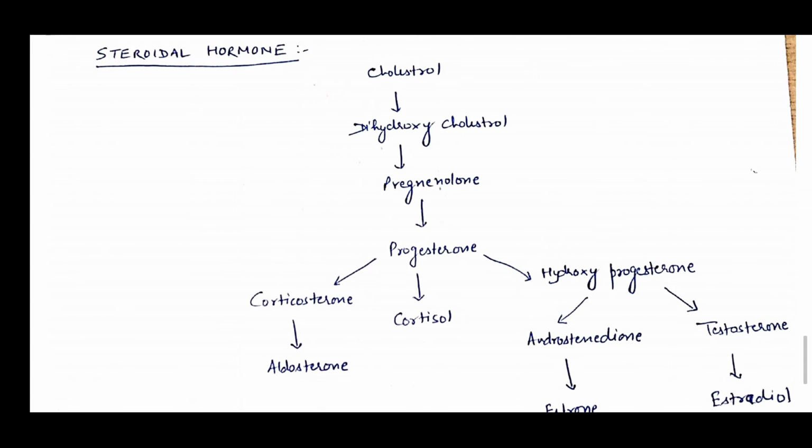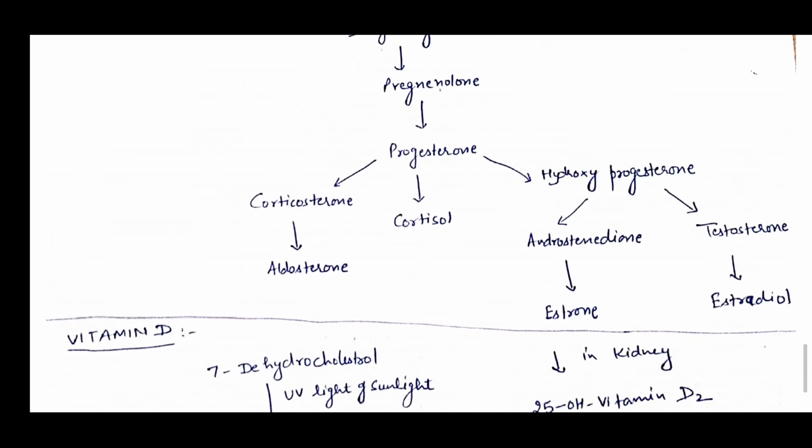In the first step, from progesterone, corticosterone is formed, and from corticosterone, aldosterone is formed. From progesterone, cortisol is also formed. From progesterone, hydroxyprogesterone is formed, which forms androstenone and testosterone. From androstenone, we get estrone, and from testosterone, we get estradiol.